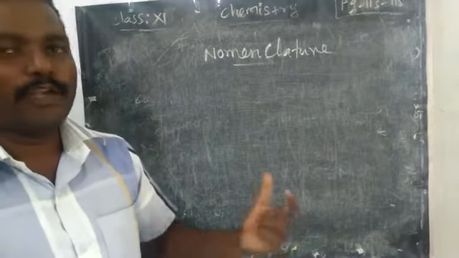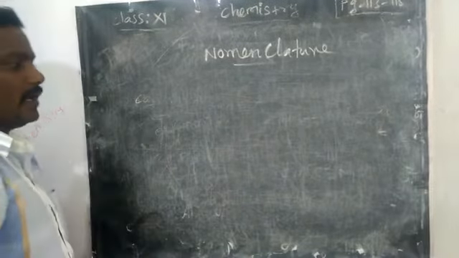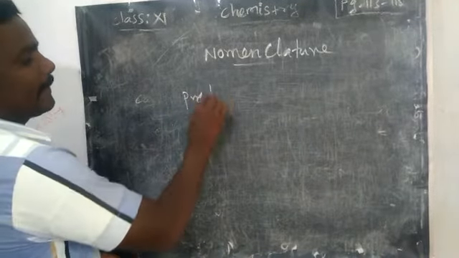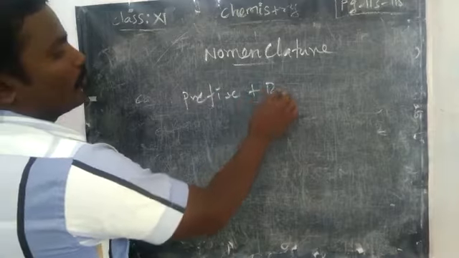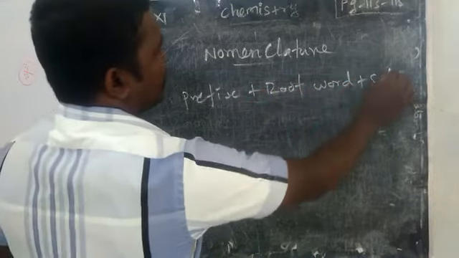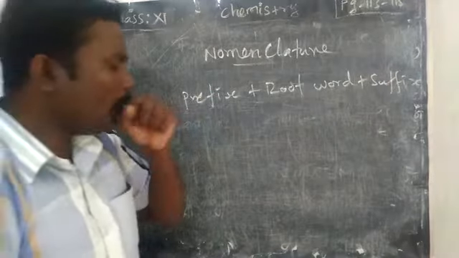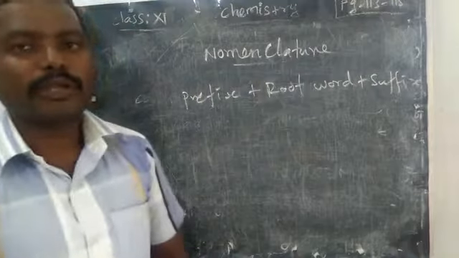According to the IUPAC norms, we can give a name by following the formula: prefix, root word, then suffix. Okay, so we should follow this order to give the name.